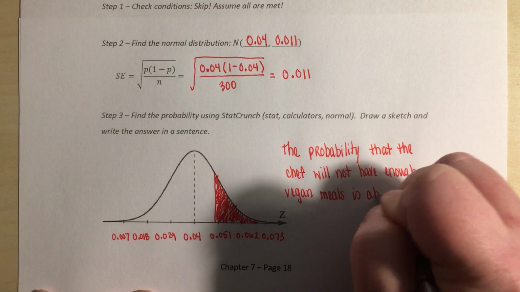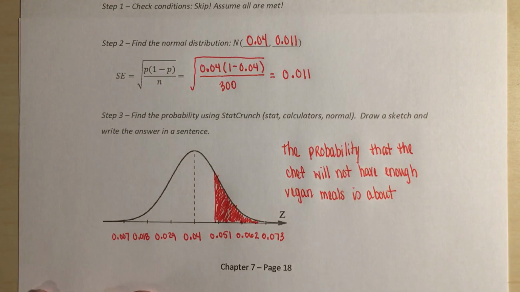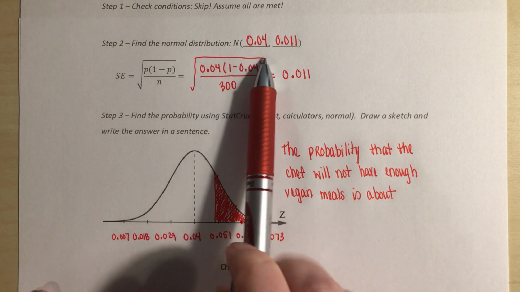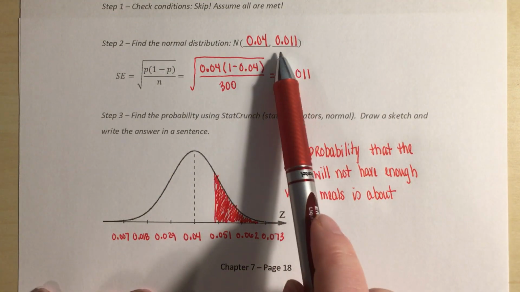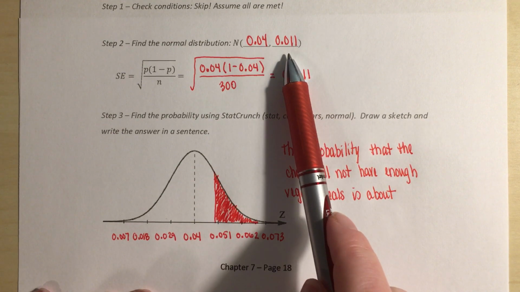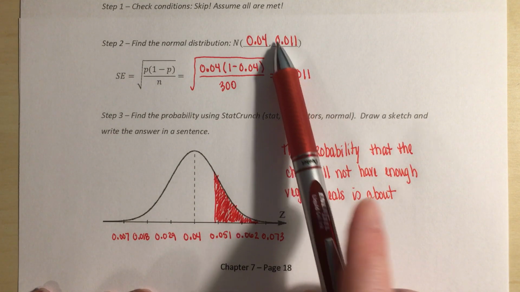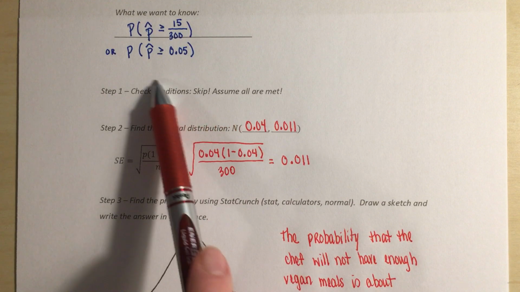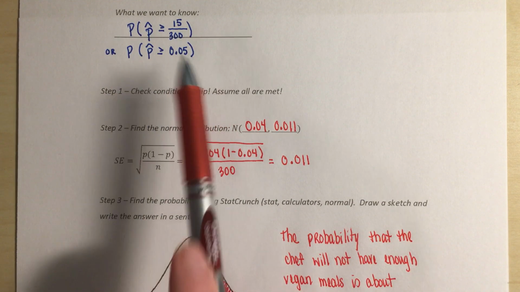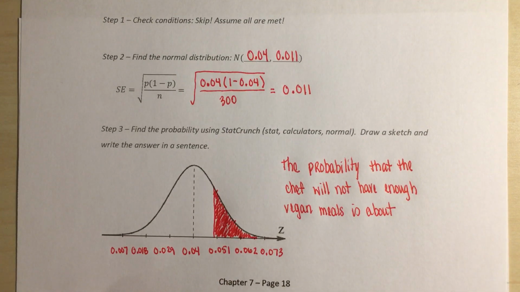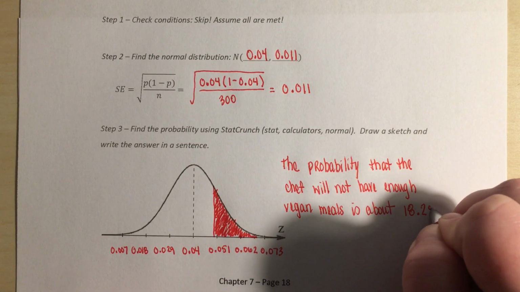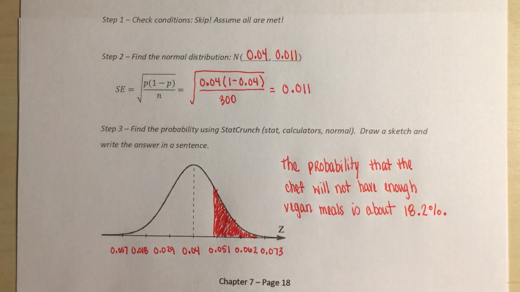is about... All right, so when we plug this into StatCrunch, again, we're plugging in our 0.04 as our mean. We're plugging in 0.011 as our standard deviation because that's our standard error. And then we're going to select the greater than or equal to, and we're going to type in 0.05. We're going to hit compute, and that is going to give us, as a percent, about 18.2%.